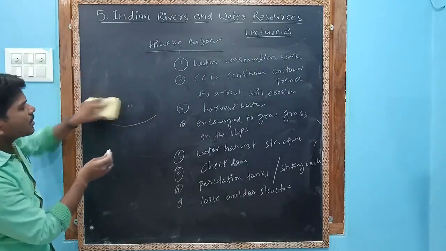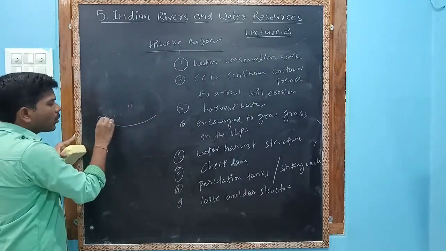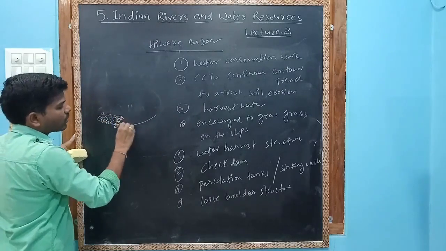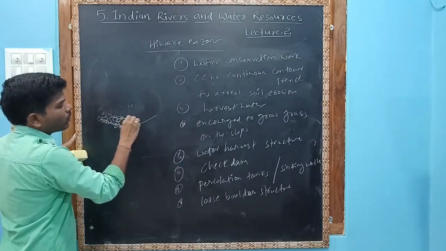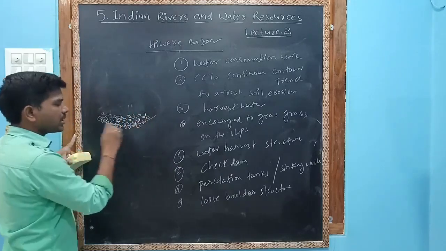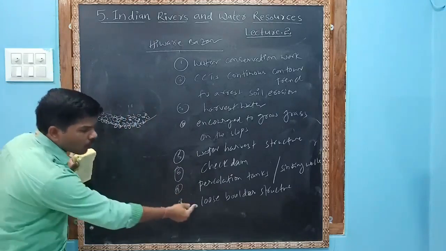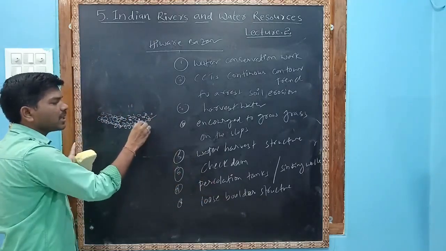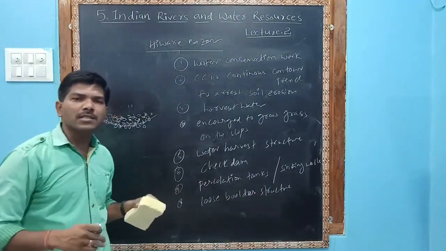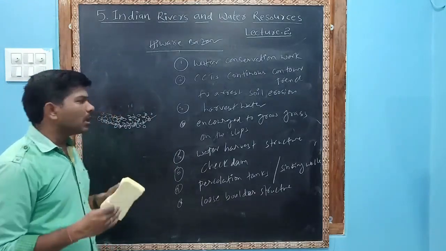They wanted to stop the water, so with stone they construct a wall. This is called a loose boulder structure. That also can prevent the water. It is made with stones to arrest the soil erosion, to arrest the floods, and to control the water flow.